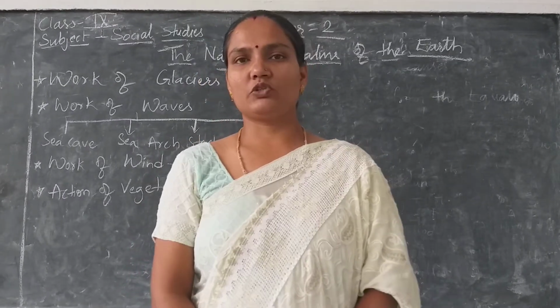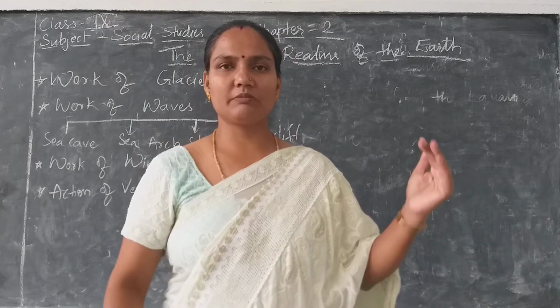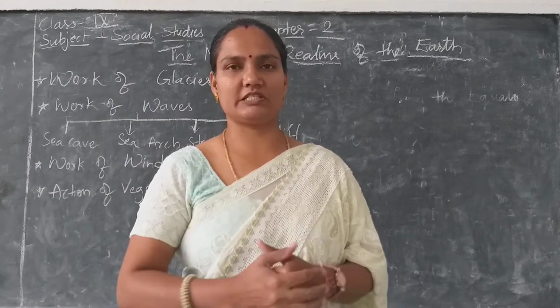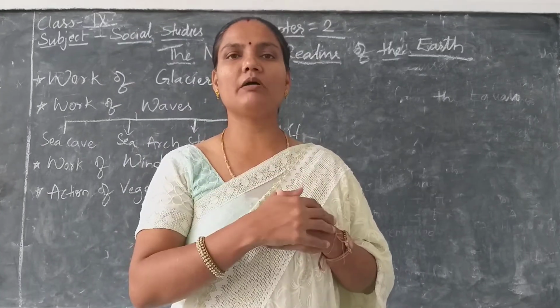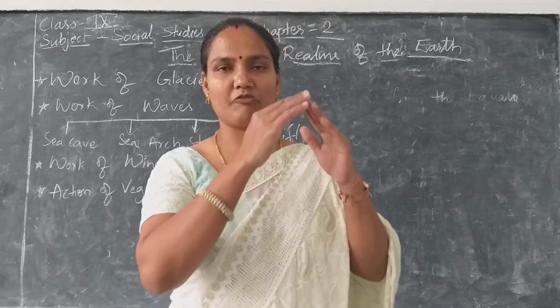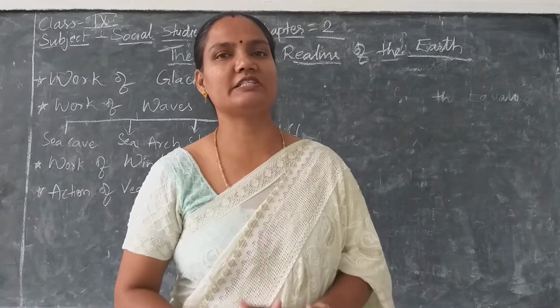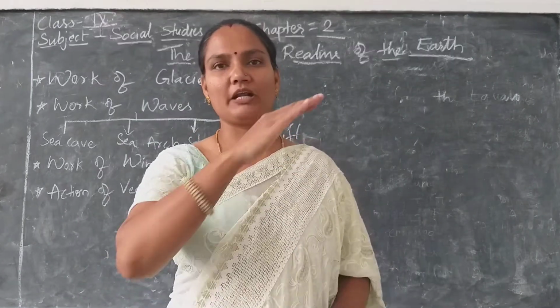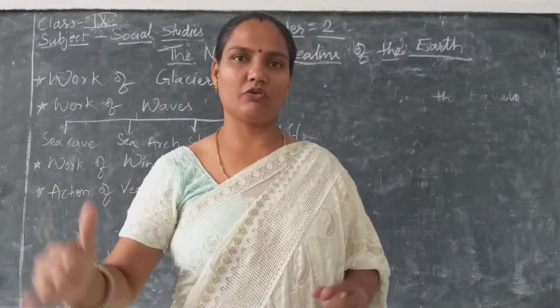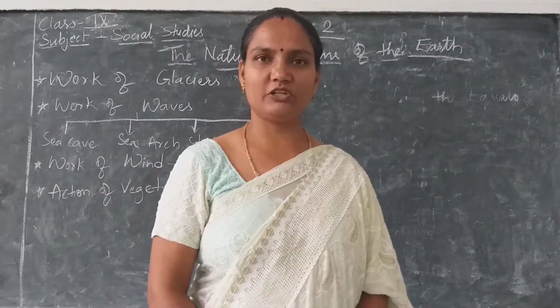Right? Okay. So in this way, glaciers break the mountains, and they form U-shaped valleys and V-shaped valleys by rubbing the outer layer of the mountain. Is that clear to you?